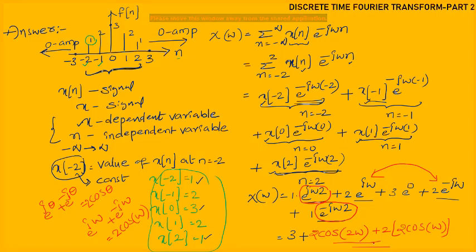In yesterday's problem, after substituting the values, the signal was in geometric progression. Then we needed to add all the terms in the geometric progression using the formula b by 1 minus r, where b is the starting value and r is the common ratio. We had to identify all those things and substitute. But here, simply by seeing the signal itself, we can get the values and simply add. So e power j theta, e power minus j theta, all those things are there, so those will be converted into cos terms, or in some other problems we have to convert into sine terms also. Okay, so this is the thing.